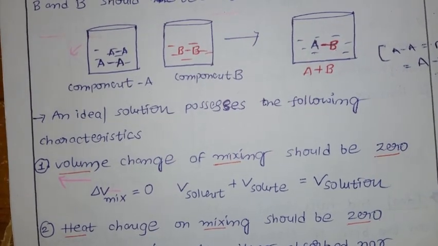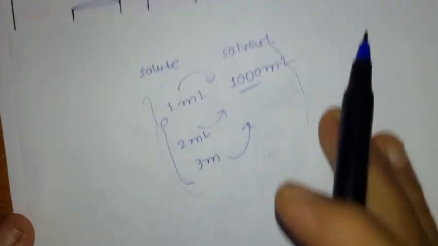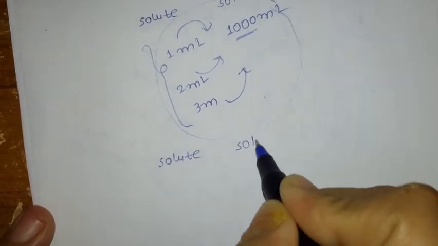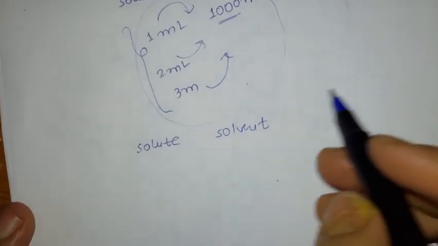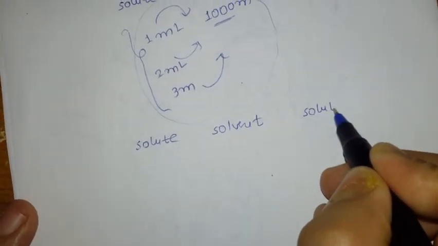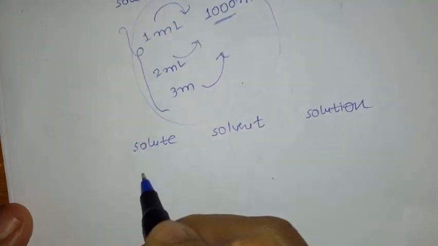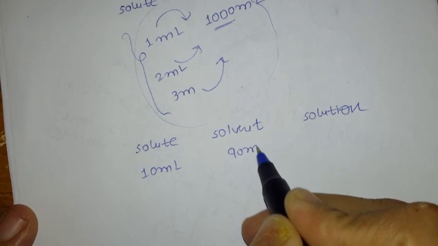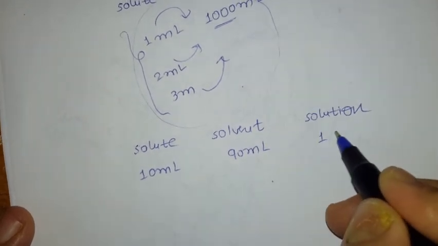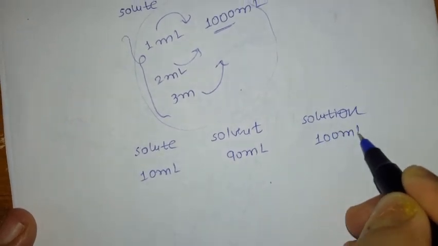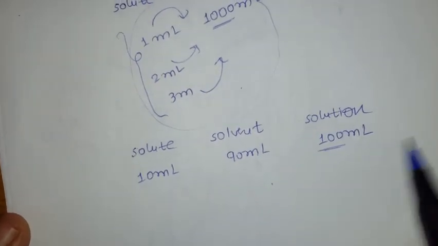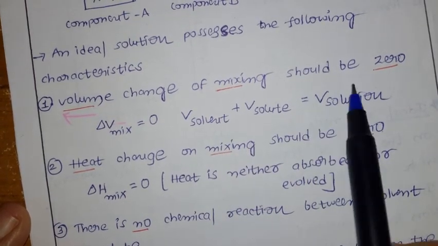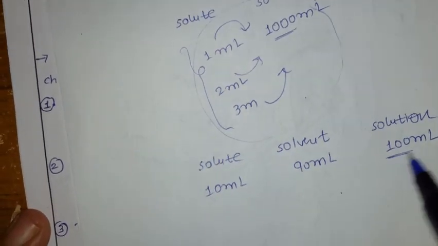For example, the solute and solvent mix to become a solution. If I add 10 ml of solute to 90 ml of solvent, the volume should be 100 ml only. There should not be any difference. So the volume change of mixing should be 0, meaning the volume should be just the sum of the two.